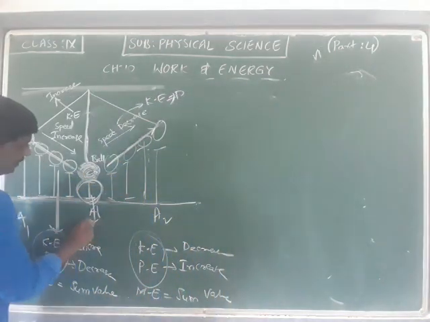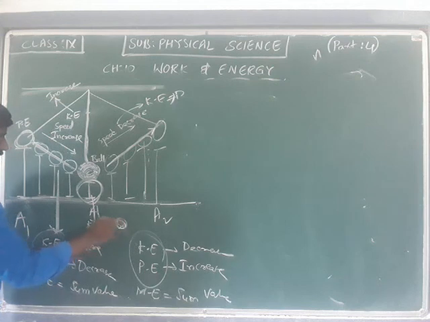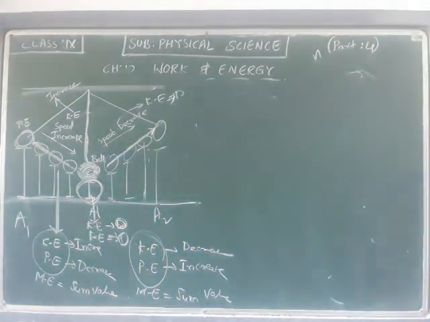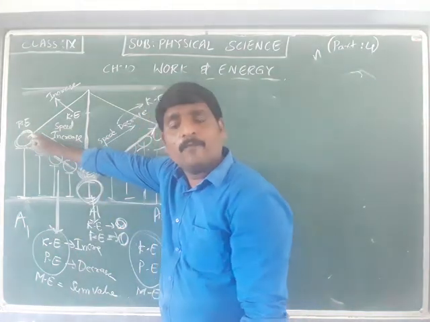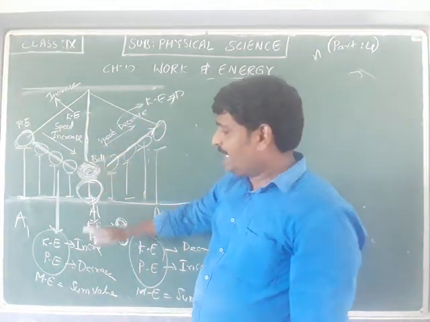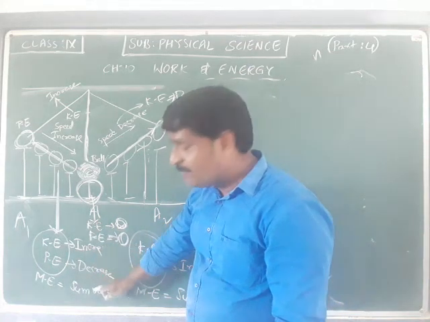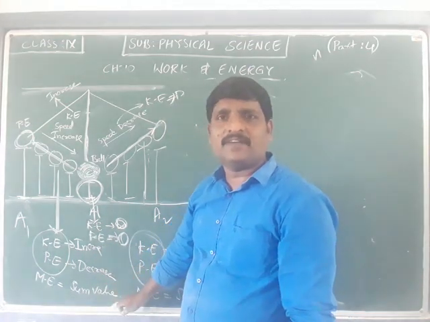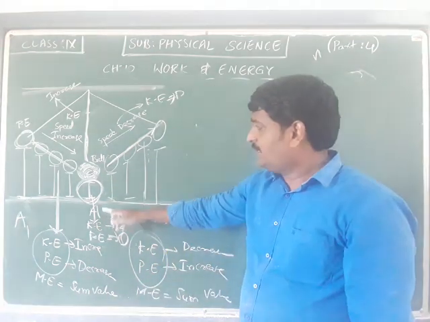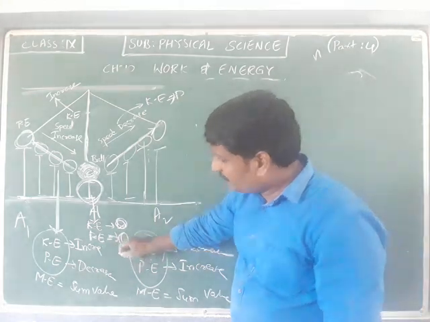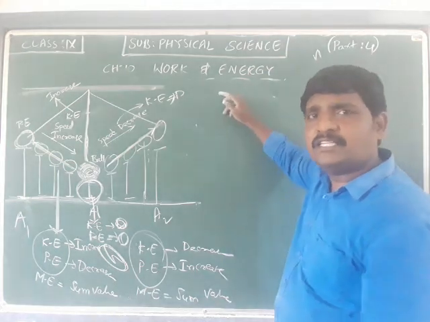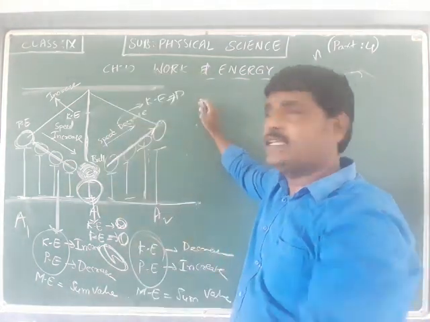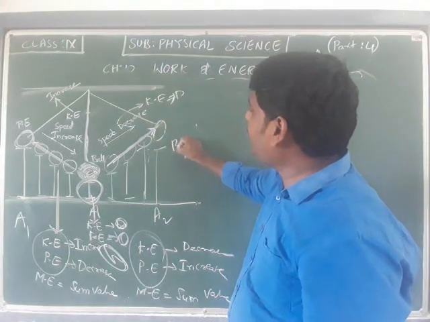At this initial point, the kinetic energy has some value and the potential energy also has some value. What the values are is not our concern, keep that in mind. While the ball is coming down, kinetic energy increases, potential energy decreases, and the sum, called mechanical energy, possesses some value. At this point it has a certain kinetic energy value and potential energy value, and the sum is the mechanical energy.